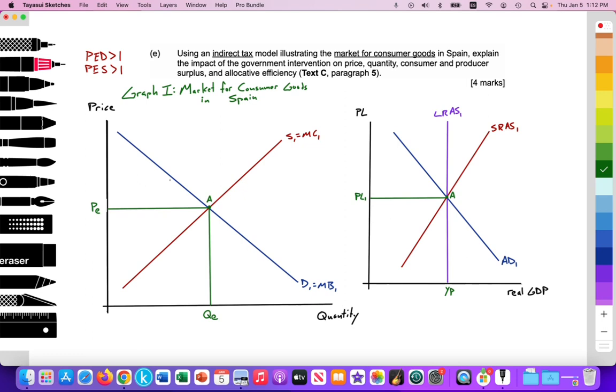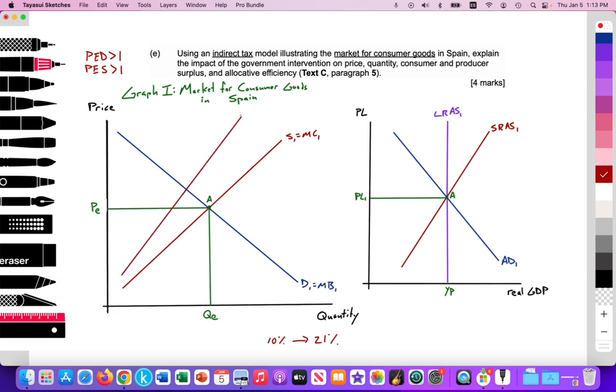The area below the demand curve up to the price is our consumer surplus before the government intervention, and the area above the supply curve up to the price is the producer surplus. So the government wants to raise the tax from 10% going up to a 21% tax. So that's an ad valorem tax, and the supply curve would have approximately this type of shape.